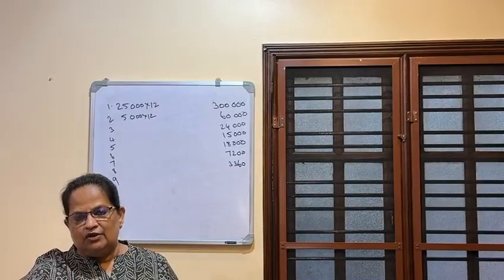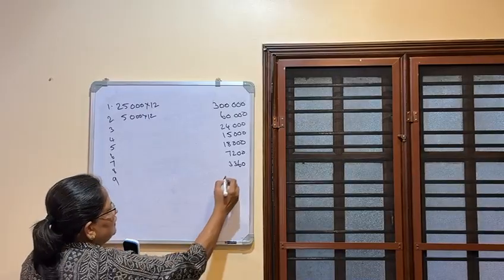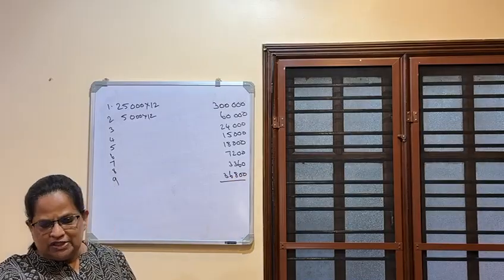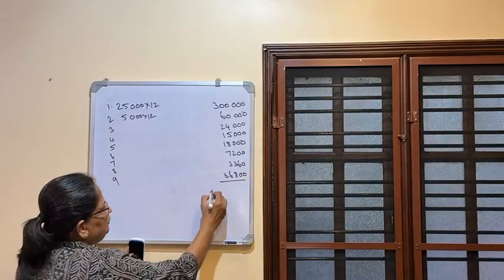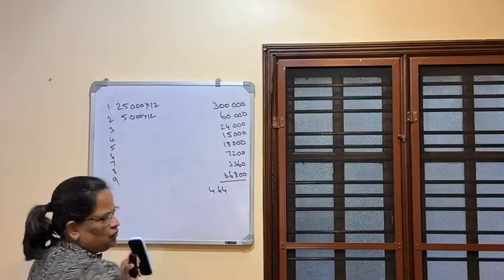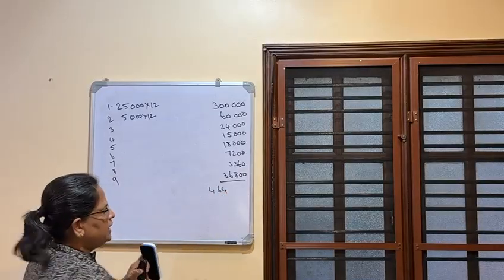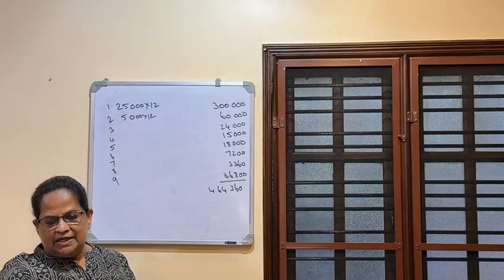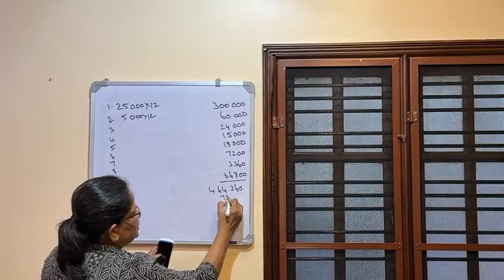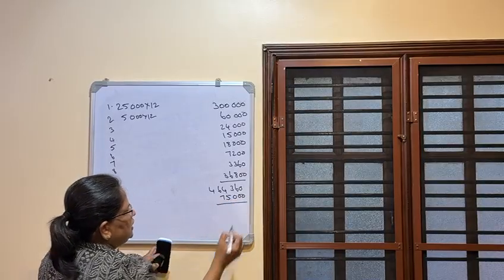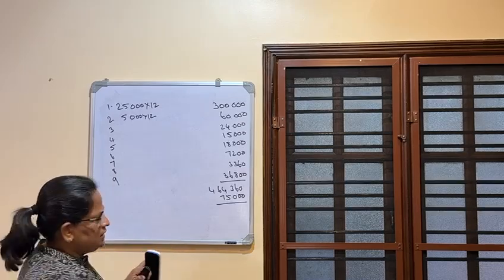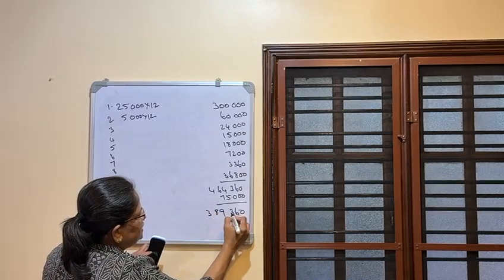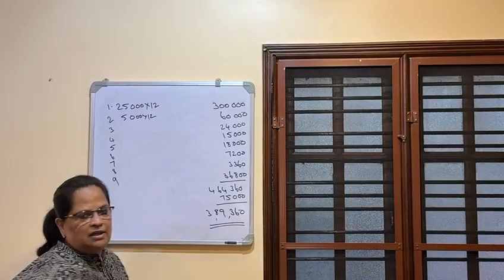Now taxable value of concessional rental accommodation we calculated, 36,800. Now you take gross salary 4,64,360. Now less standard deduction 75,000. Now when you reduce, you will get 3,89,360. So this is the computation.